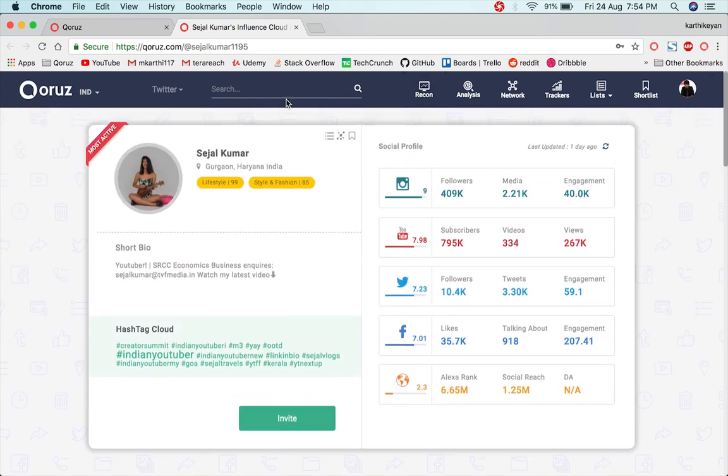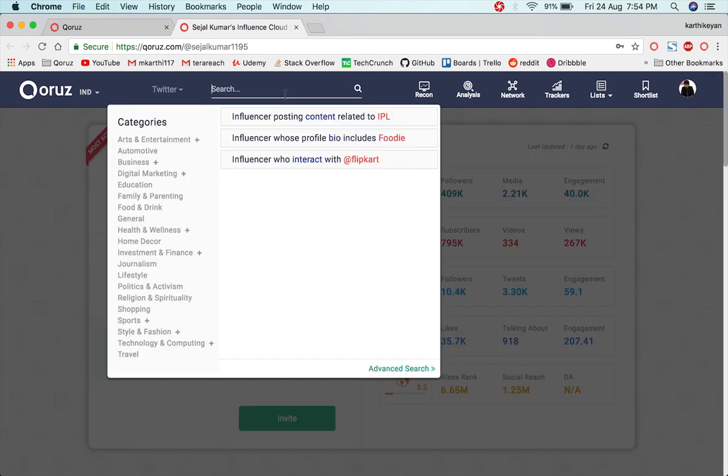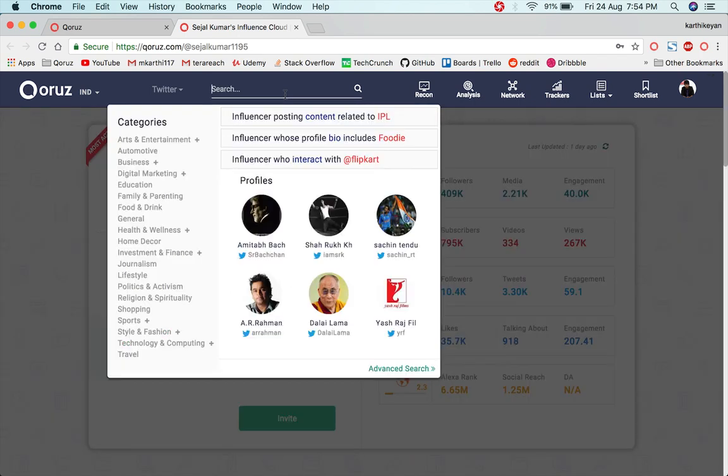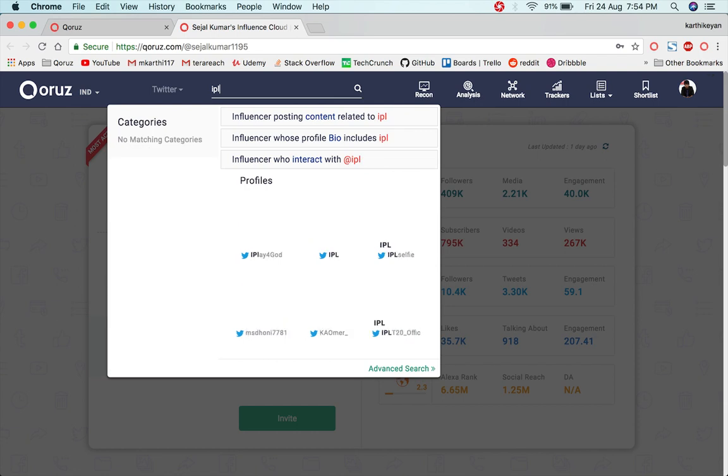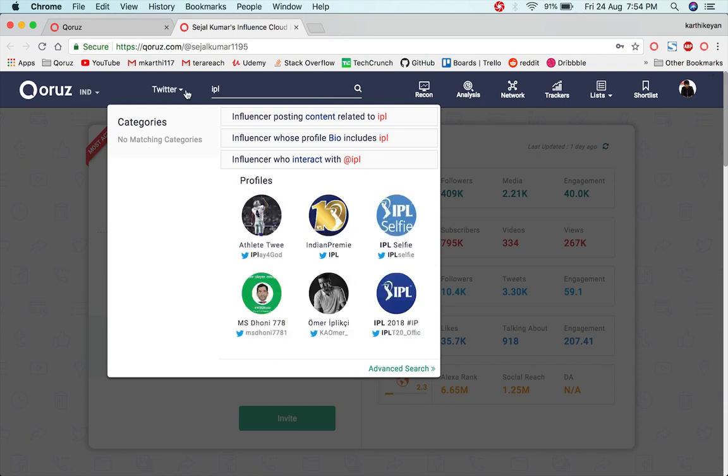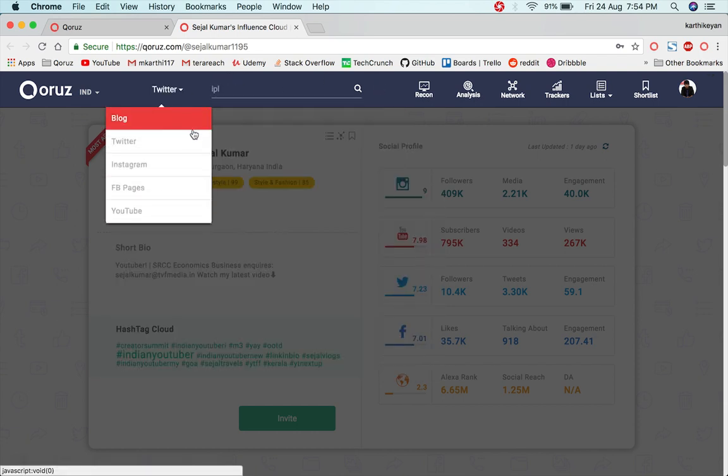And now I'll move into the search part of Qoruz, where if you want to search for a particular influencer as per your campaign needs or requirements, you could search in Qoruz in four different ways. One is the content search, where you could search for influencers posting a particular content. You should first choose a platform, and we have presence in all five platforms as of now.